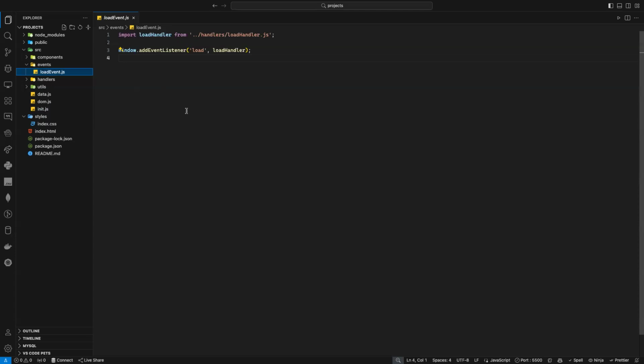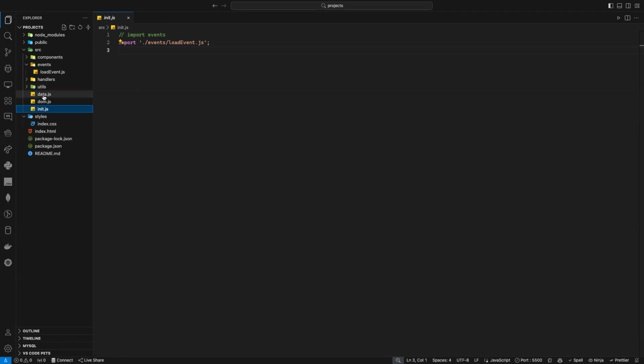What could be the solution? Import only one single event that we want? Yes, but how? Because now, as you can see, my event here I cannot export or import it. It's just a line of code. Maybe I can store it in a function. Function? Yes. So I can create a function here and put this inside my function. Then I can export this function inside init and I can execute it. So it will not make any difference, but the idea here will be just a little bit better.